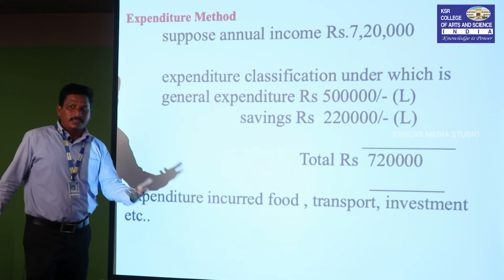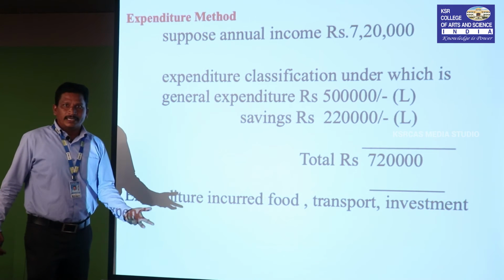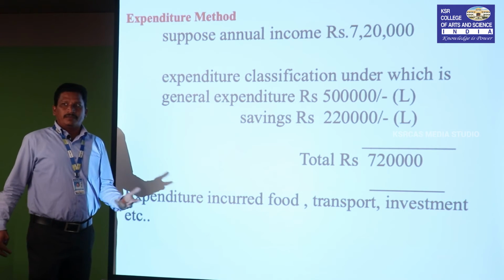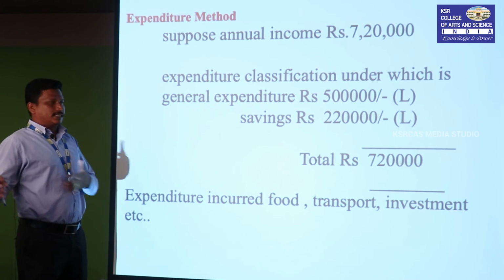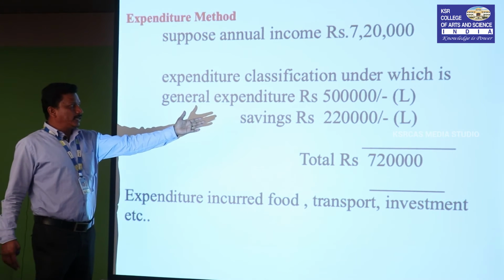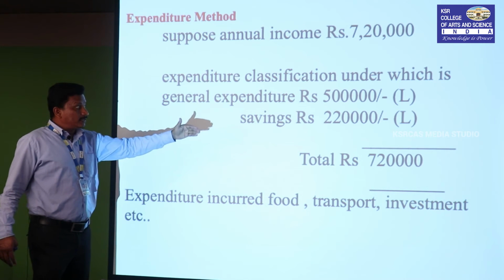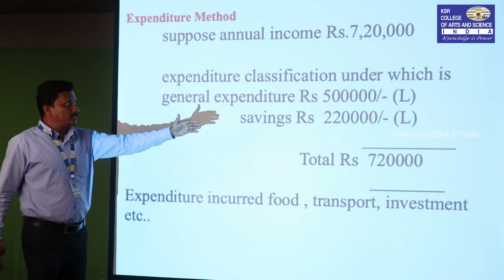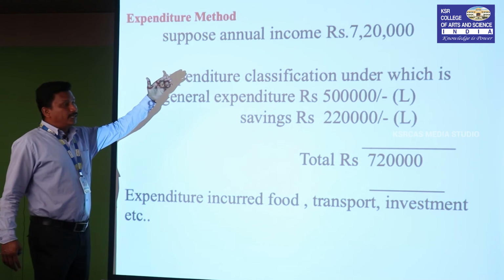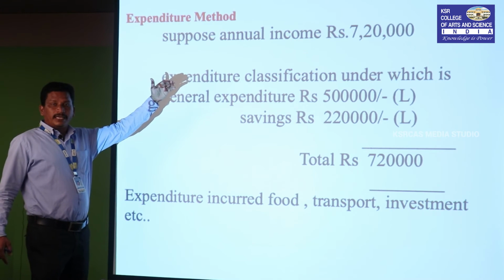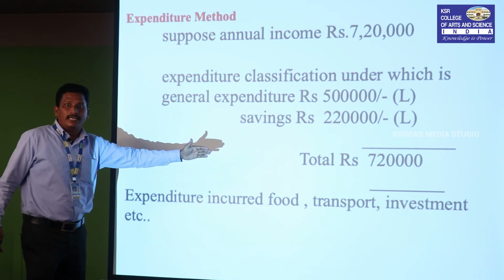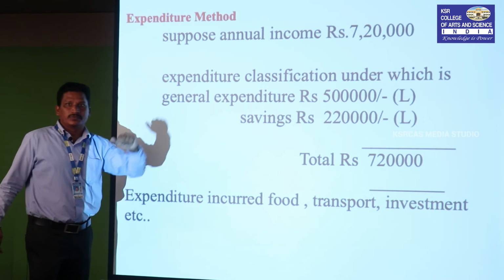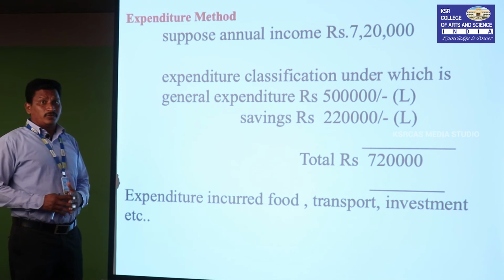Savings means you can invest in gold or land, or purchase something of personal interest. So the remaining is 2,20,000 out of 7,20,000. The income is 7,20,000 and the expenditure also tallies to a total of 7,20,000.